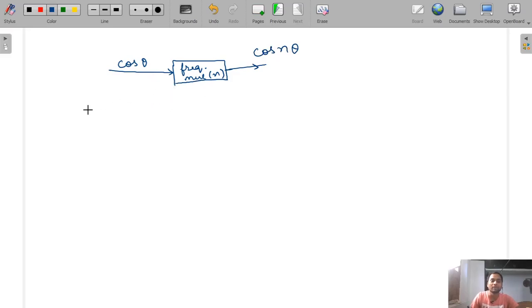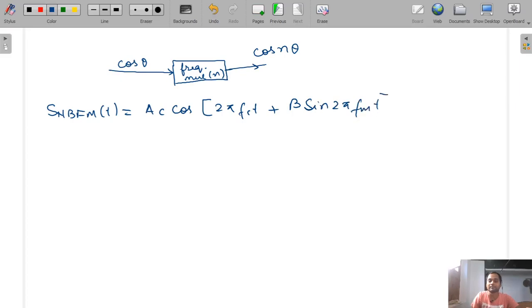When our narrowband FM signal expression is written, it is AC cos of 2 pi FC T plus beta sine 2 pi FM T, and here beta is much less than 1.